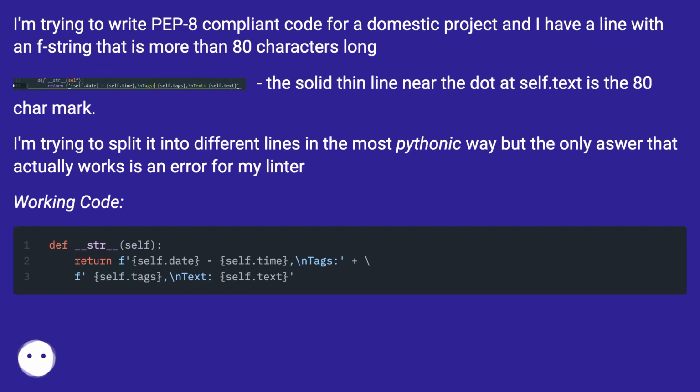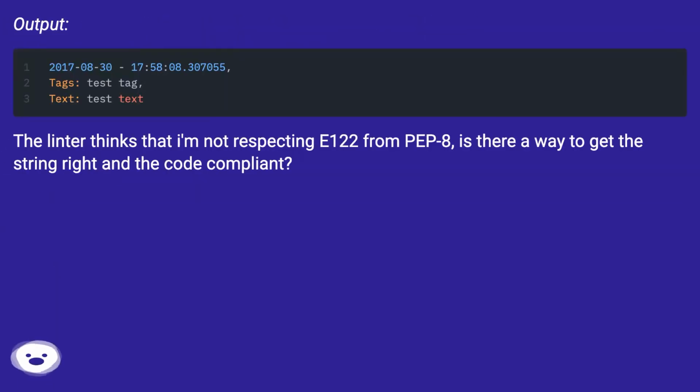Working code. Output. The linter thinks that I'm not respecting E122 from PEP 8. Is there a way to get the string right and the code compliant?